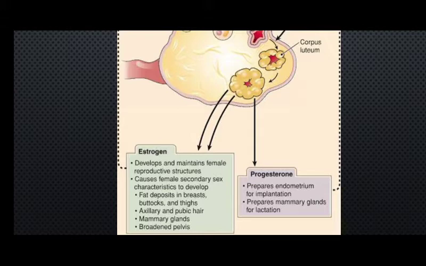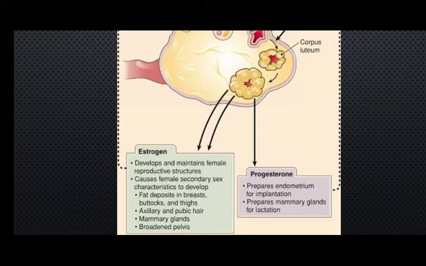So this characteristic deposition of fat creates a different kind of form in the female. Then the formation of axillary and pubic hair, then mammary gland development and all of those features are controlled by the estrogen.